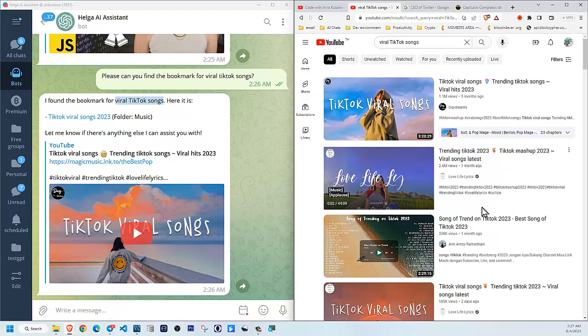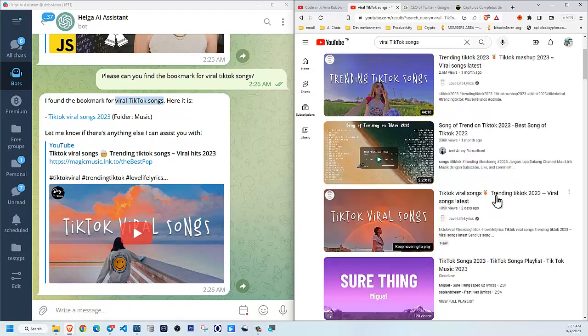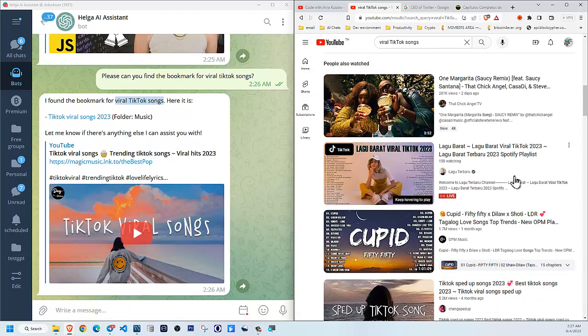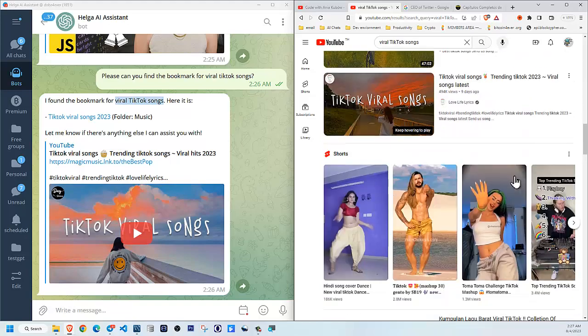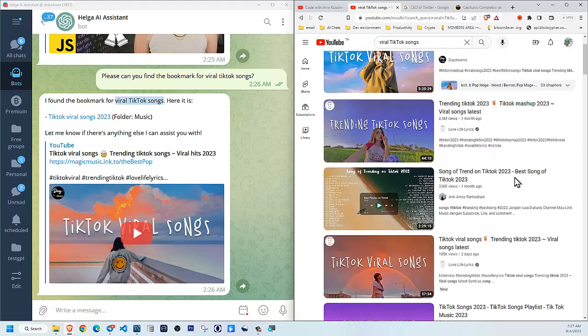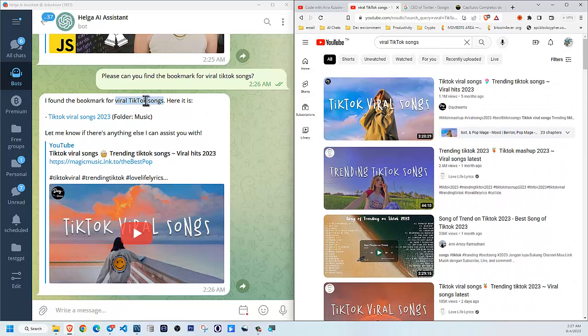For one, I don't know in which browser I actually saved this bookmark. And second, if I try to find it on YouTube, I cannot find it either because you see there's 1 million other videos with the same title, but not the one that I want. So that's why I think it's very useful, this bookmark manager that I created here as my personal assistant. I think it is much more useful than having all my bookmarks disorganized among 3 different browsers.